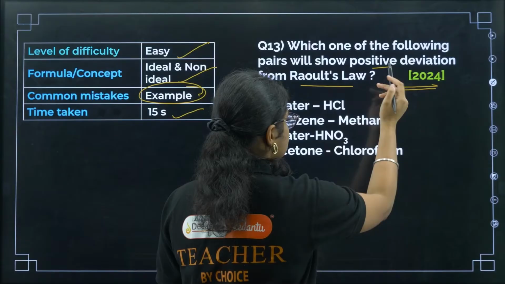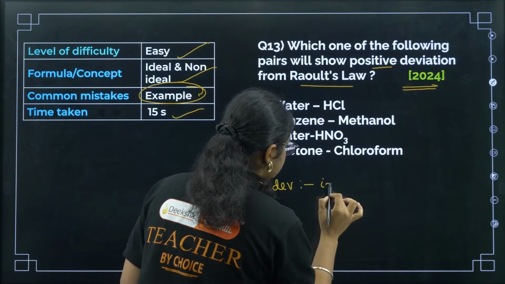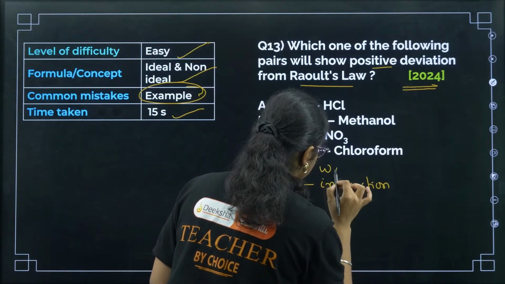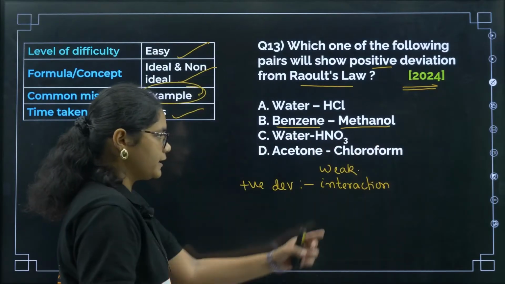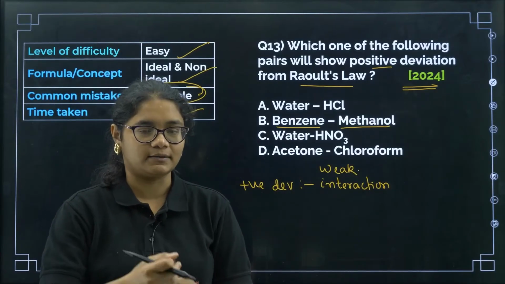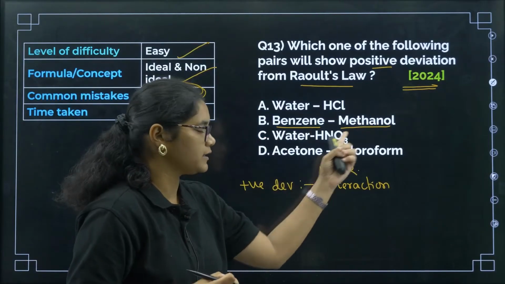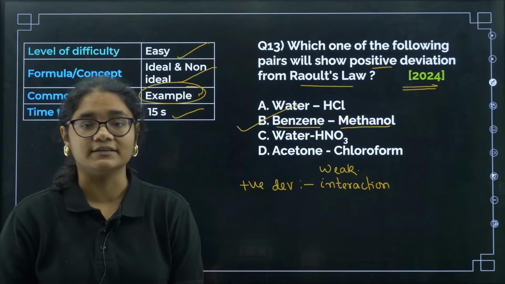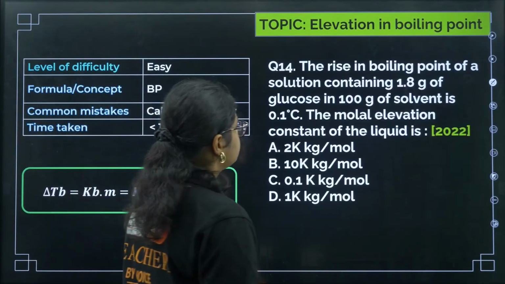Now positive deviation means what? If I want positive deviation, then interactions should be weak, right? We need weak interactions, okay. So if you see in benzene and methanol, methanol was having strong intermolecular hydrogen bonding, but when you add benzene, what happens? The intermolecular hydrogen bonding of these particles gets disturbed, okay. So that is why this will show positive deviation, and correct answer is option number B, okay. Next we'll see the next question here.